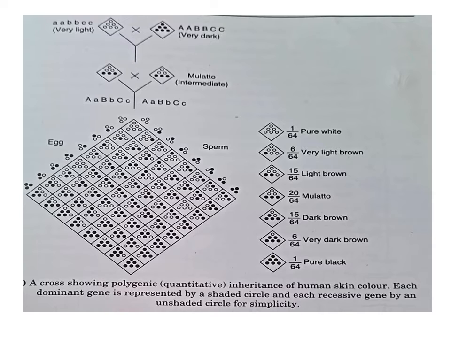Here is an example of a father and mother blood group. When they are crossed, father IA i crossed with mother IB i, then the offspring are A blood group, B, AB or O. And if the father is IAIB crossed with mother ii, then the offspring may have A blood group or B blood group.